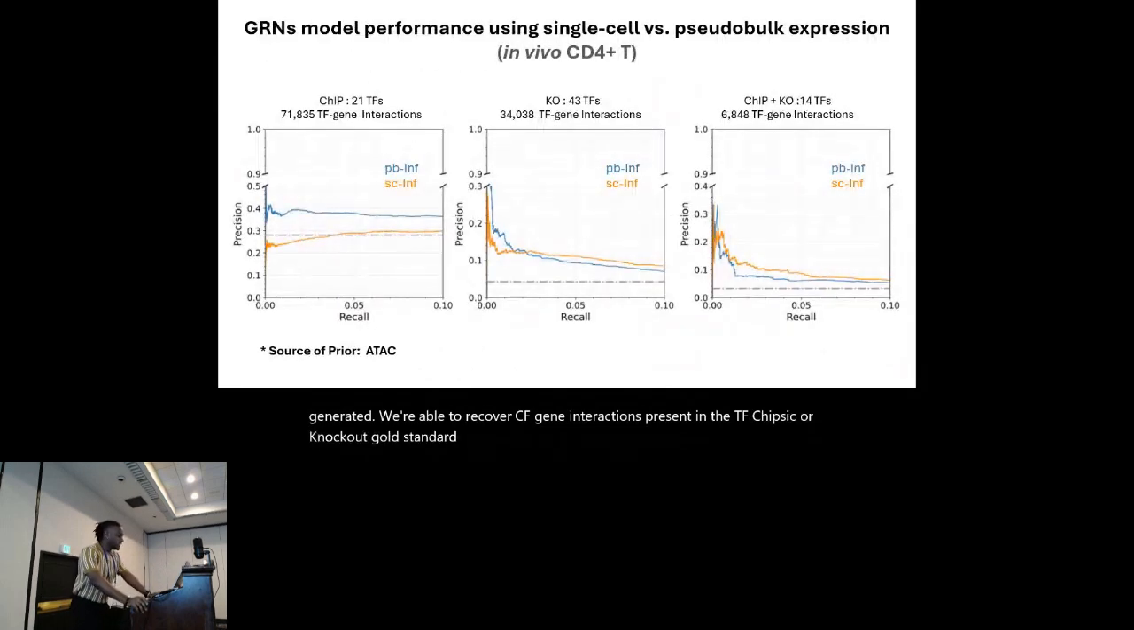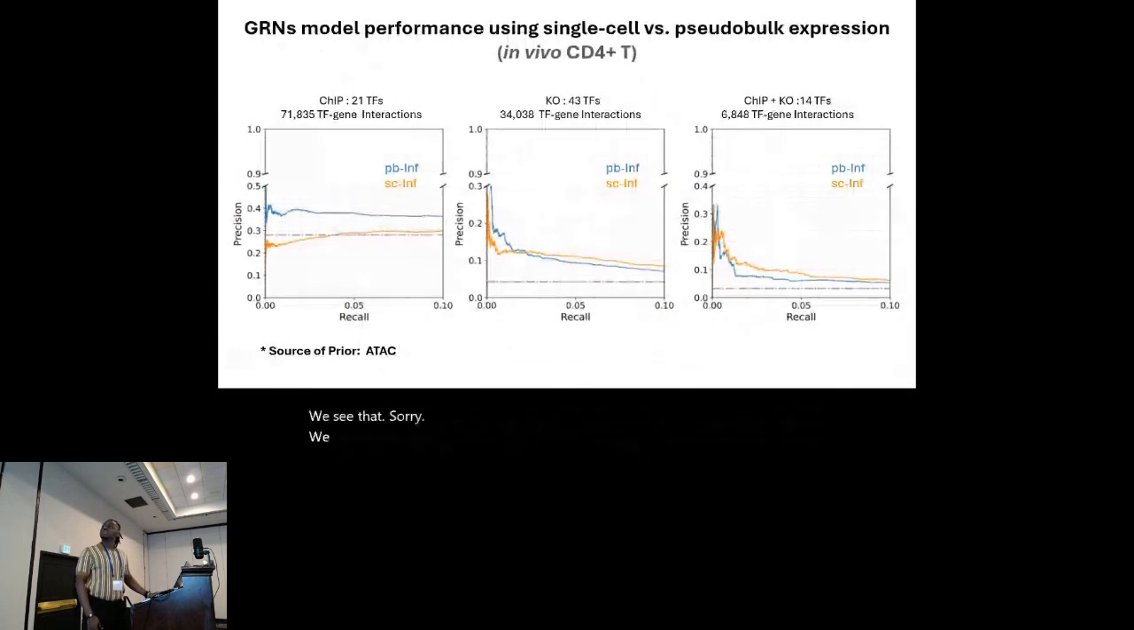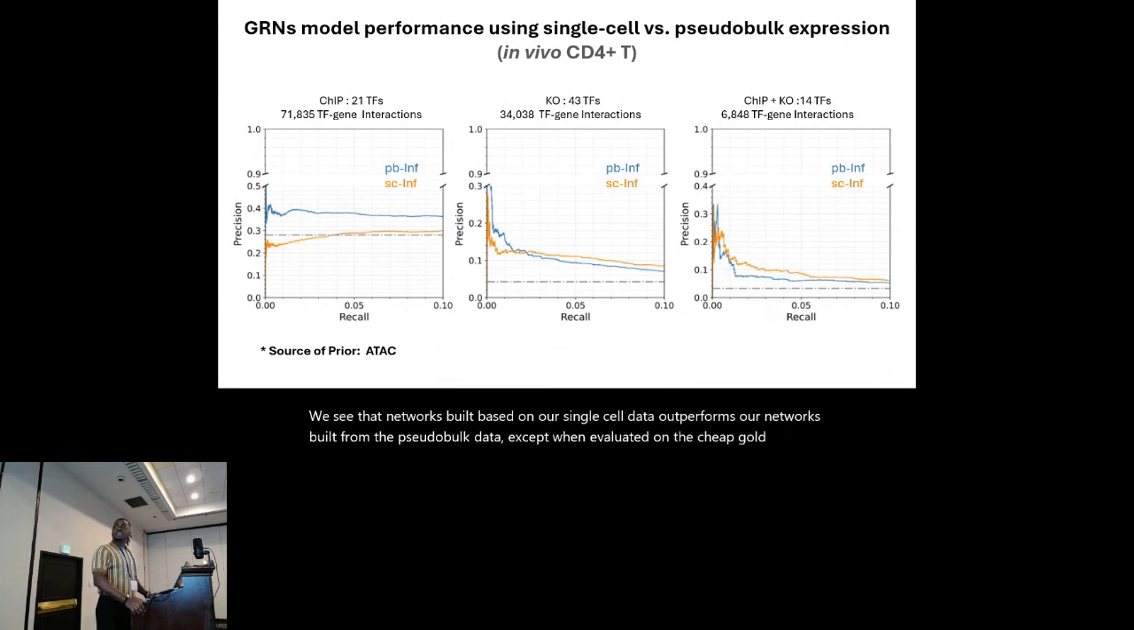So for the in vivo CD4 T datasets, we see that networks built based on our single cell data outperform networks built from the pseudobulk data, except when evaluated on the ChIP gold standard, which is the first image over there. Which highlights an important point from what we see here. We see that performance can vary depending on which gold standard is used for evaluation. From the ChIP, we see pseudobulk performing better, and in the others, we see the single cell method being better.